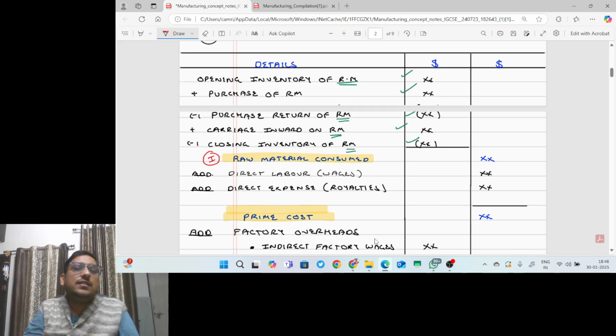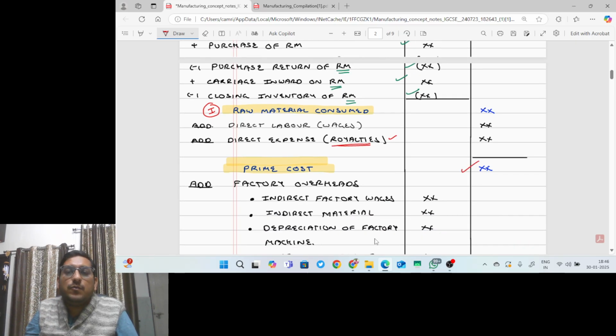To this raw material consumed, guys, I will add direct labour, that is direct wages. Now, what is direct labour? All those labourers who are directly engaged in the production of goods are called direct labour. So direct labour, or direct wages, will be added, and direct expenses. I have already written the name that will be used in the examination: royalties. So direct expenses are the royalties. Direct labour wages will be added, and direct expenses, that is royalty, will be added to raw material consumed.